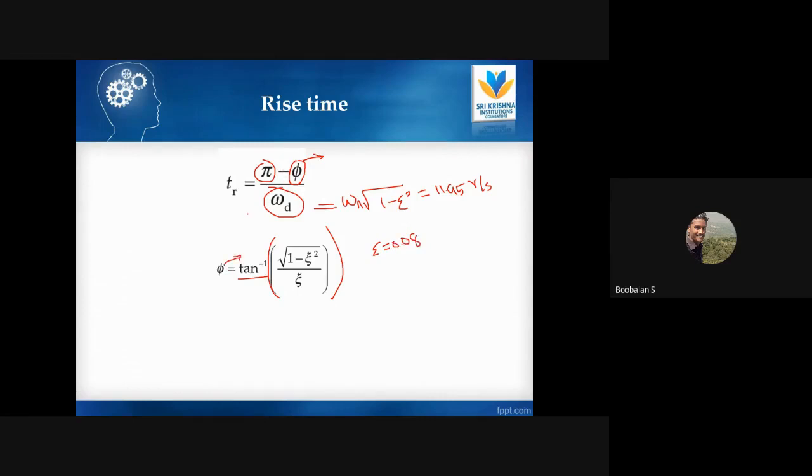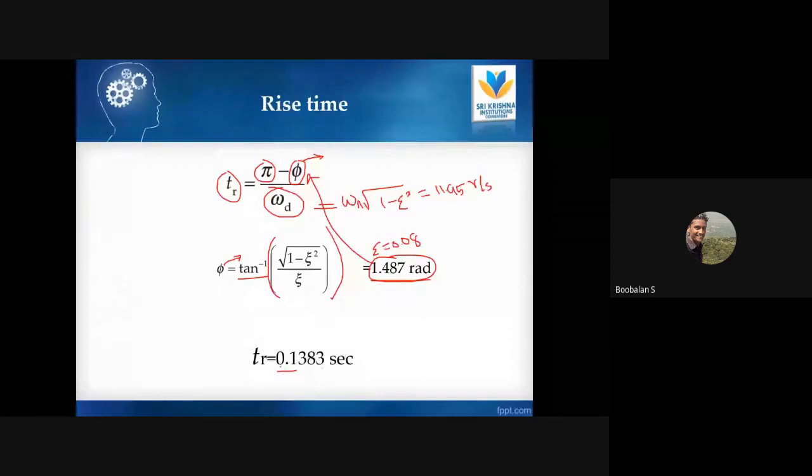Just substitute and you get the rise time. So the phi radian value is 1.487. Once you get this value, substitute over here and you can find the rise time. Rise time will be 0.1383 seconds. 0.1383 is my rise time for this particular system, right? So just keep the formula in mind. It will be very easy. If you know the formula, we simply substitute.